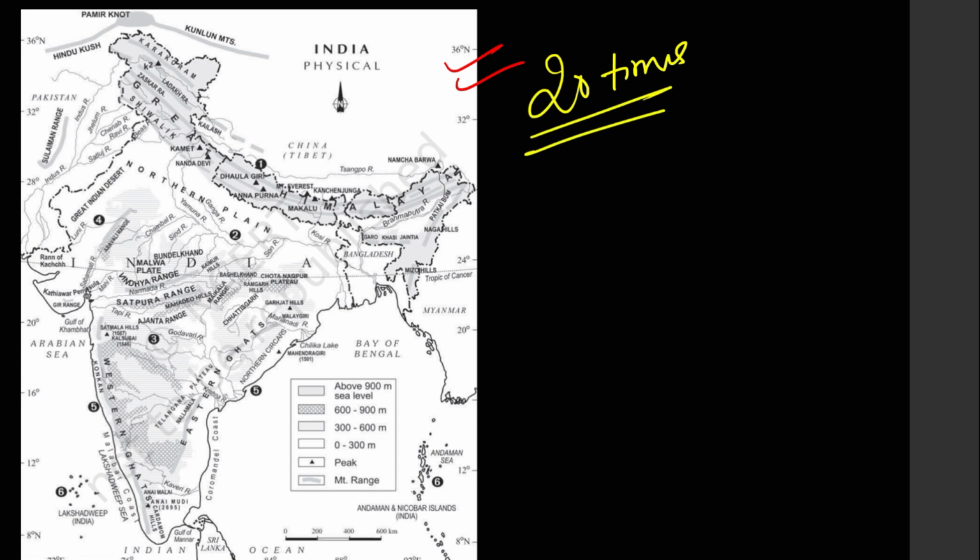Each and every thing mentioned in this map you have to read at least 20 times. In the last 10, 15, 20 years, more than 30 questions have come from this one single map.